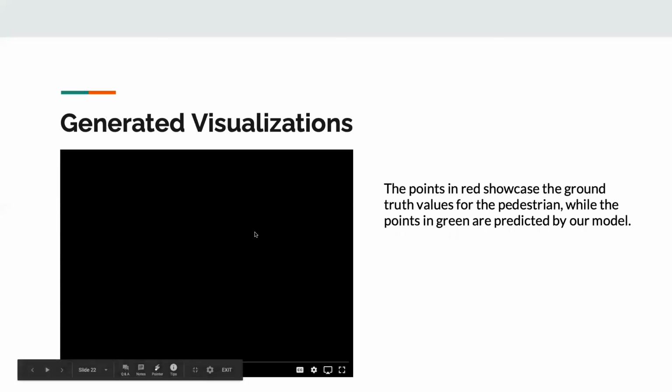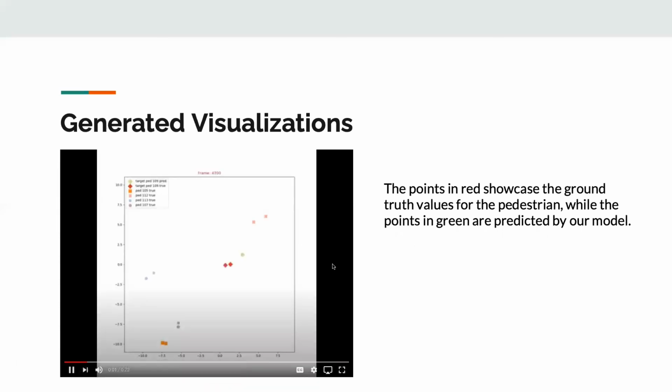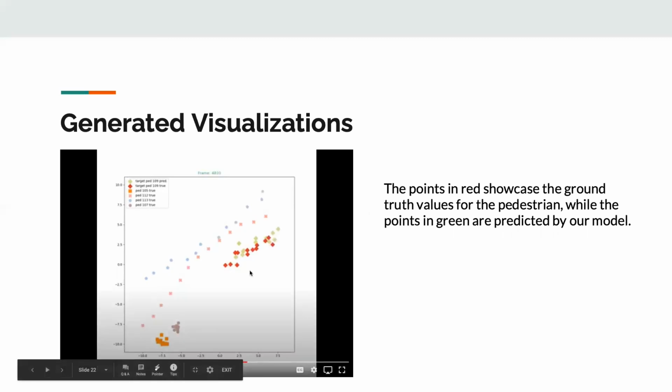Here's a visualization from our Social LSTM model, which shows in red and green the predicted and the ground truth trajectories of a single pedestrian in a scene. Key observations are that this trajectory does not intermingle with other trajectories, meaning that social interaction is successfully modeled, and that the agent does not jump abruptly from one part of the scene to another.